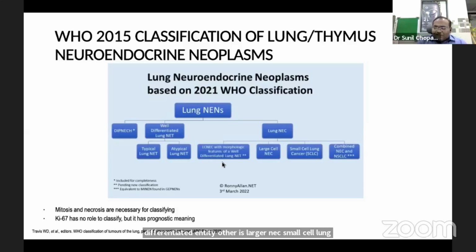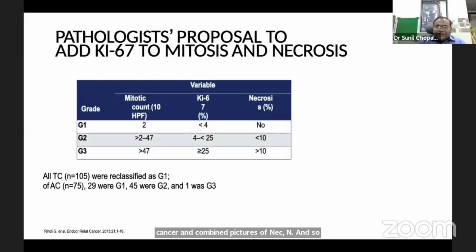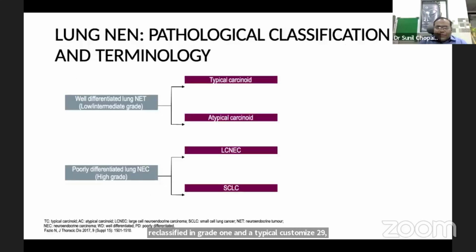So mitosis and necrosis are necessary for classification. This is the pathologists' proposal to incorporate Ki-67, mitotic count and necrosis in the grading. Grade 1 tumors are classified as those with mitotic count less than 2, Ki-67 less than 4, and no necrosis. In this study, all typical carcinoids were reclassified as grade 1, and of the atypical carcinoids, 29 were grade 1, 45 were grade 2, and 1 was grade 3.